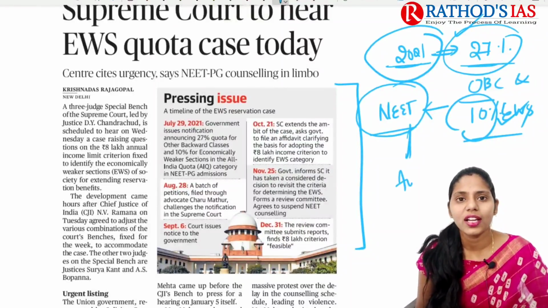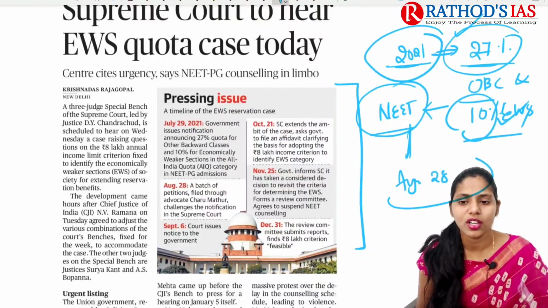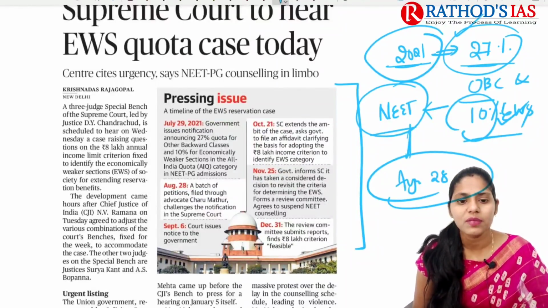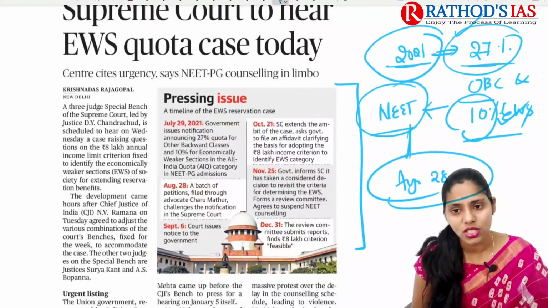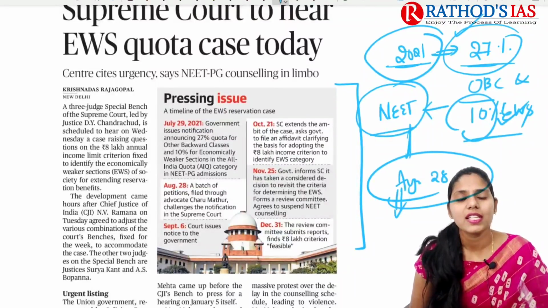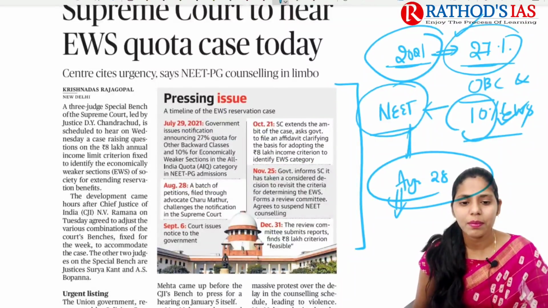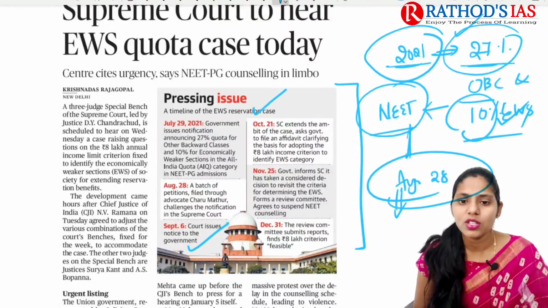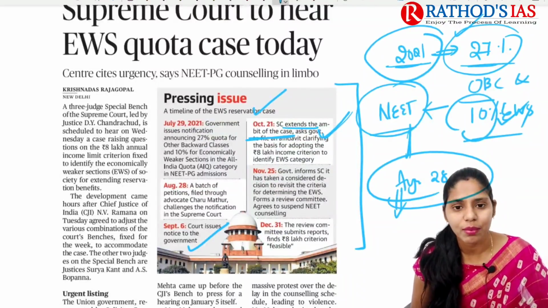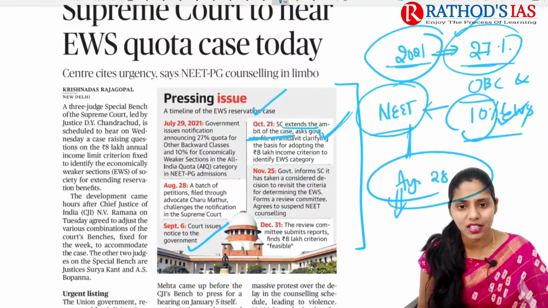Later, on August 28th, a batch of petitions, mainly filed through an advocate, challenged this notification. Then on September 6th, the court issued notice to the government. And on October 21, the Supreme Court extended the ambit of the case and asked the government to clarify why they came up with the cap of 8 lakh rupees as the income criteria.